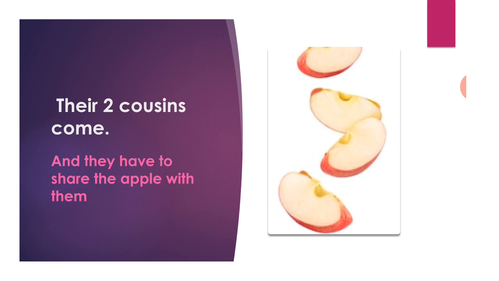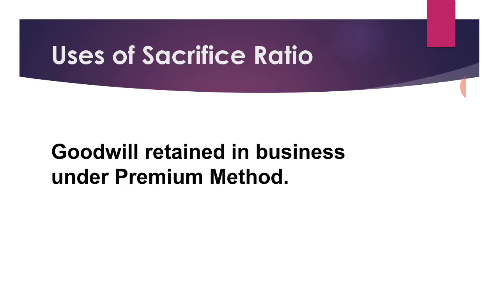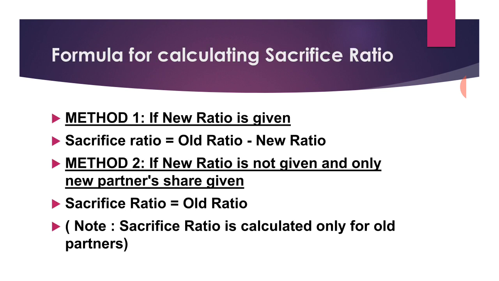Same concept is applied in admission. When a new partner is admitted, old partners have to sacrifice some share to give the share to the new partner. Sacrifice ratio is used while retaining goodwill in business. There are two methods of calculating sacrifice ratio. First method: if new ratio is given, then we have to use the equation. If new ratio is not given, and instead the new partner's share is given, then no need to calculate sacrifice ratio because sacrifice ratio is equal to old ratio.